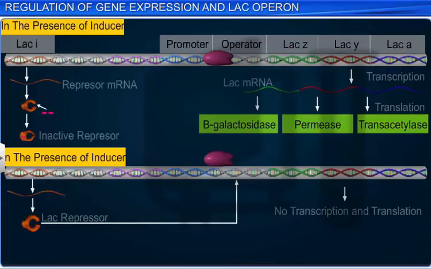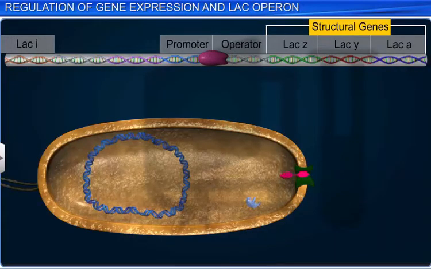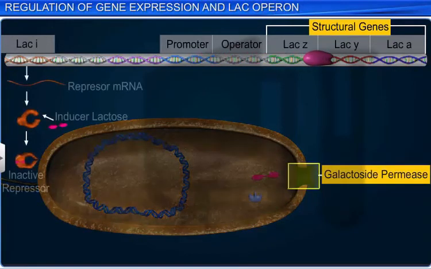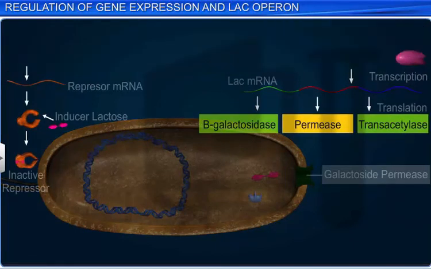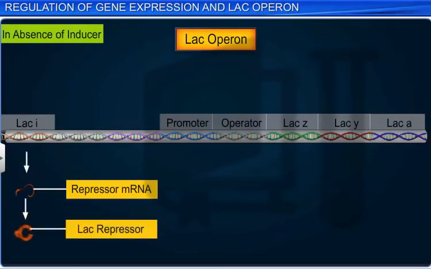The switching on and off of the operon is controlled by lactose and is hence the inducer. Since lactose needs a small amount of permease enzyme to enter the cell, a very low-level expression of the lac operon is continuously required. The lac operon functions in the following manner. The repressor protein is continuously synthesized from the I gene.